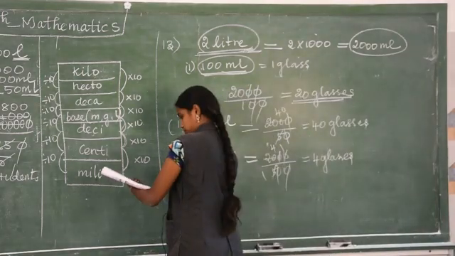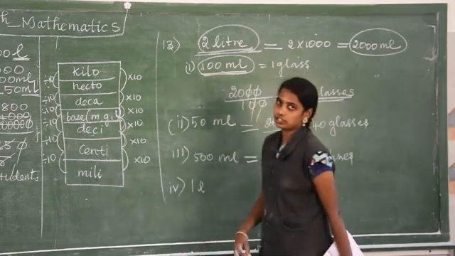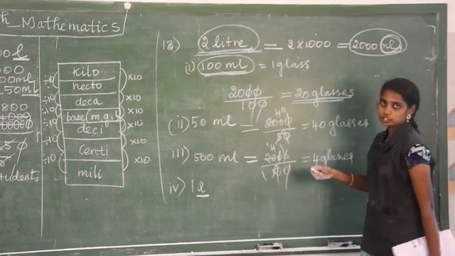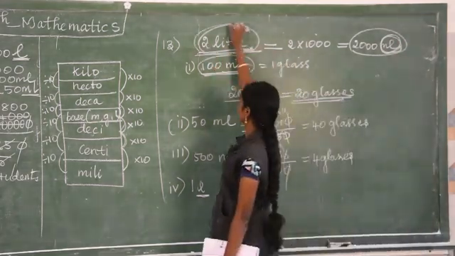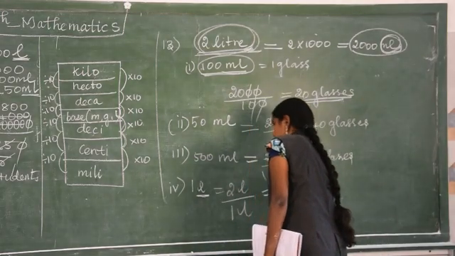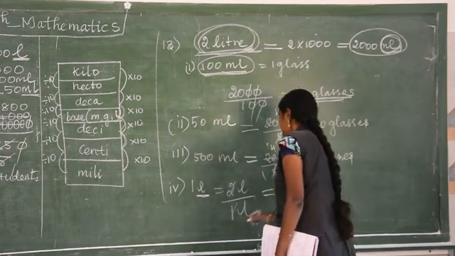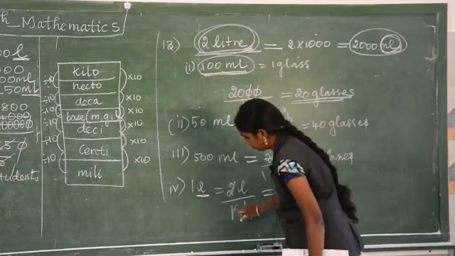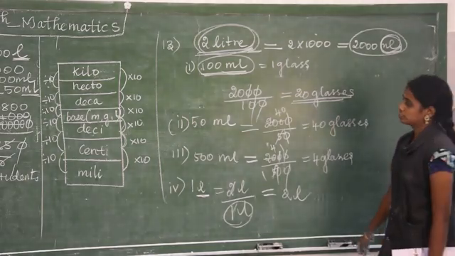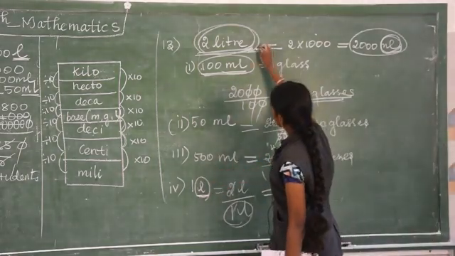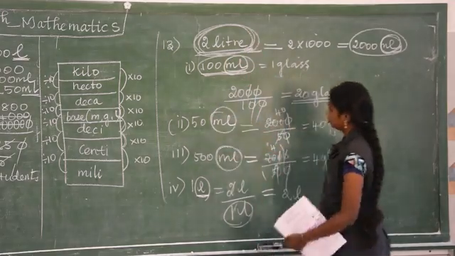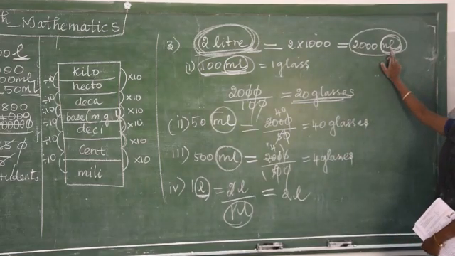Next option 4, 1 liter. Okay, here you can see it is given in the liter. Here I converted into the milliliter. So go back to the liter. How many liters are there? 2 liter. So 2 liter divided by 1 liter. So if you cancel, what will you get as the answer? 2. If you have the denominator 1, there is no value. So you can write the numerator as it is, 2. Since it's given in the liter, I am taking as 2 liter. Here these options, if you see, these are in milliliter. So which is converted to milliliter, I have taken as the question.